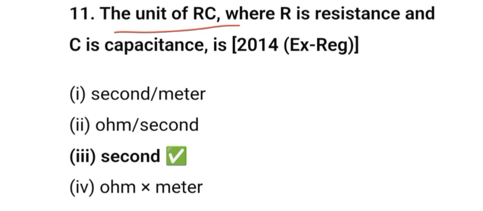SI unit of RC, where R is resistance and C is capacitance: second per meter, ohm per second, second, ohm into meter. RC is the time constant, so that will be second.